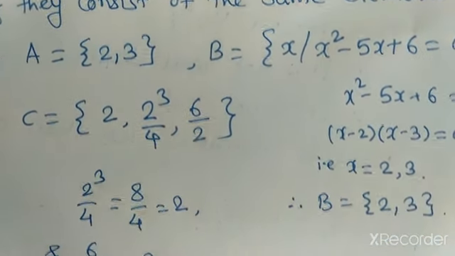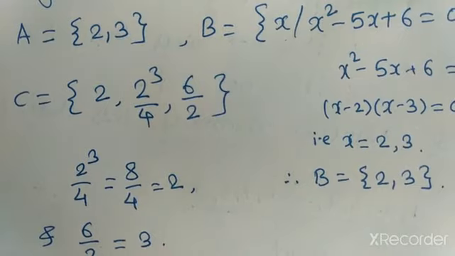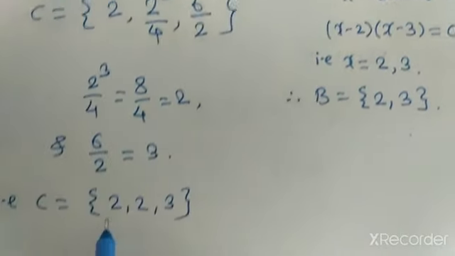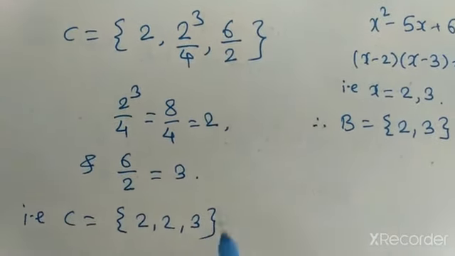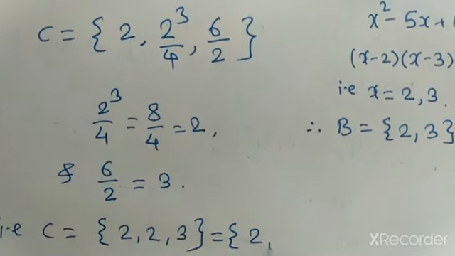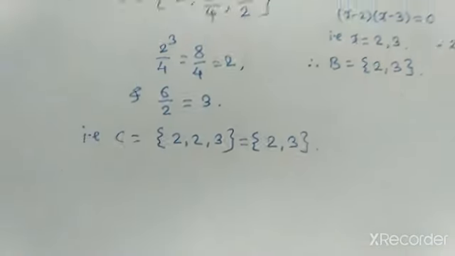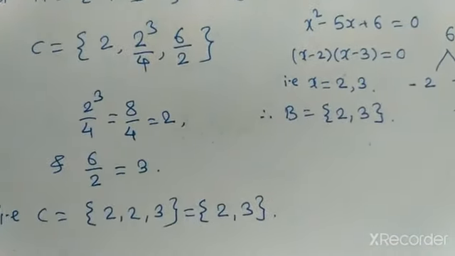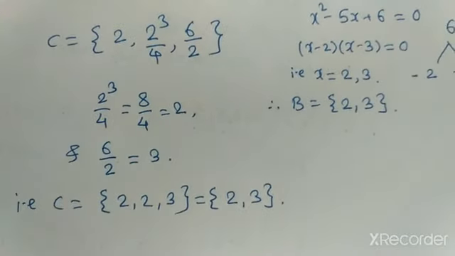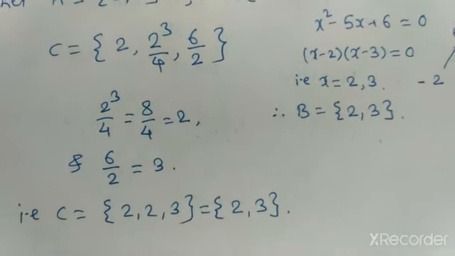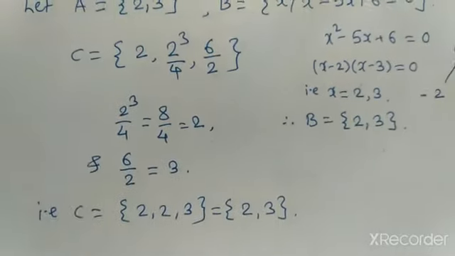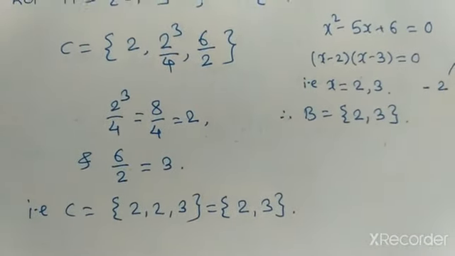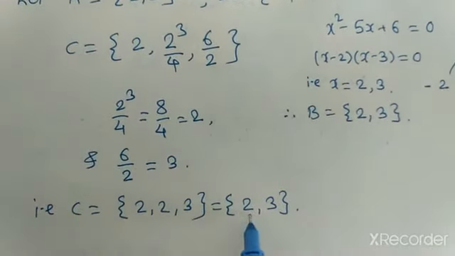That is, we can write C is equal to {2, 2, 3}. But the same elements 2 and 2 are the same, so we can write it as a single element: 2 comma 3. In a set, please remember that no element is repeated twice. If it is twice, we write it as a single element. So C can be written as {2, 3}.